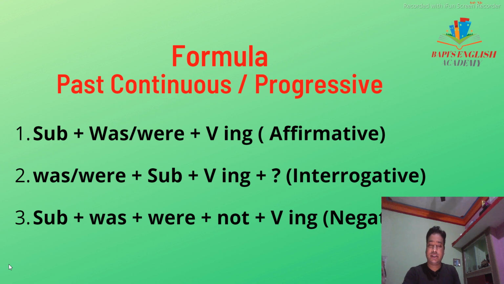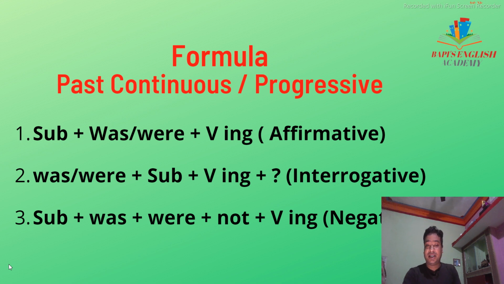For an affirmative sentence, for interrogative we just move the auxiliary before the subject. So it becomes was or were, then comes the subject, then ing with the verb, and don't forget to put the question mark.